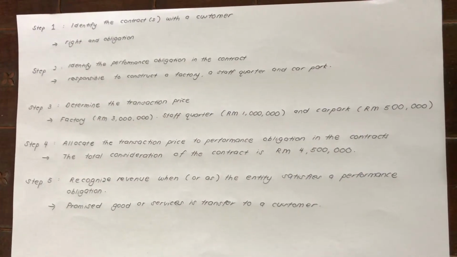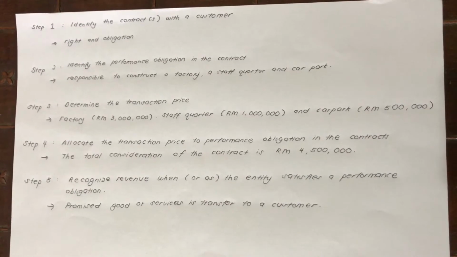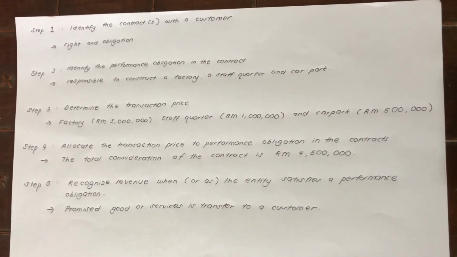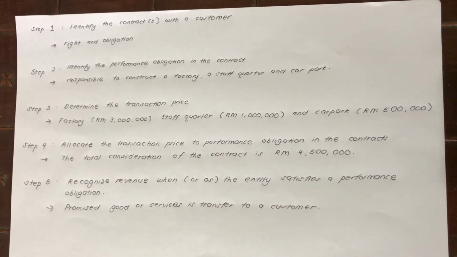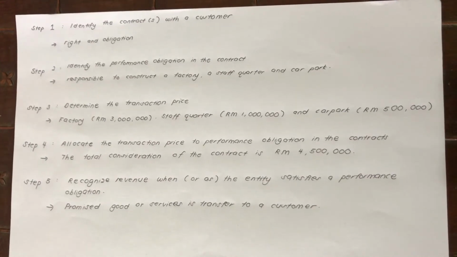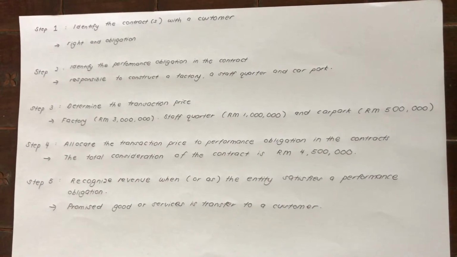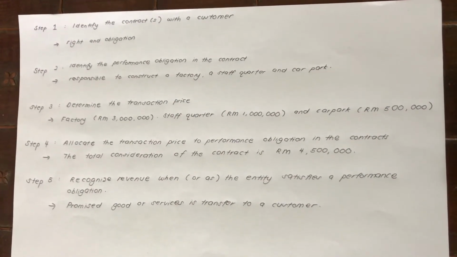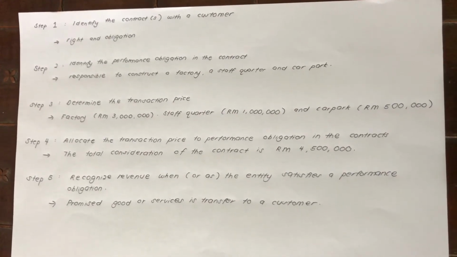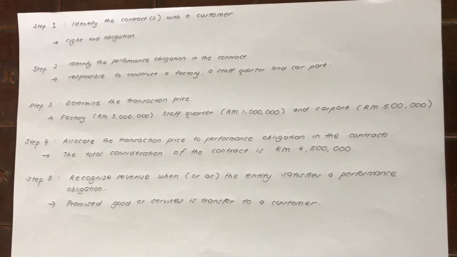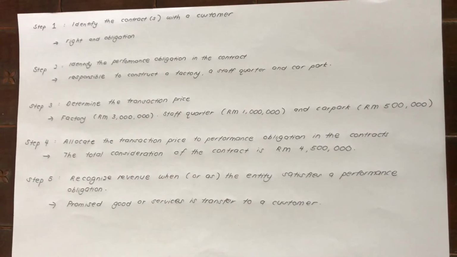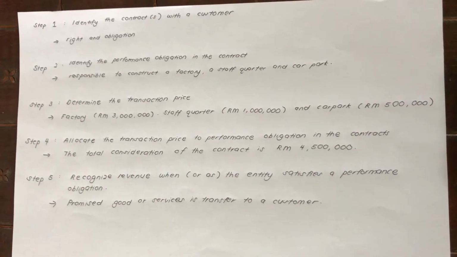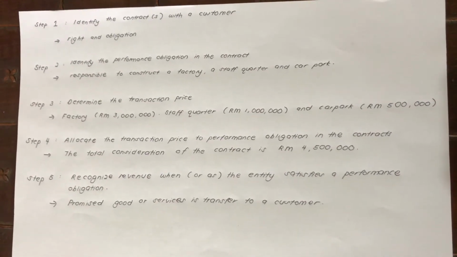So the final step of recognizing revenue is to recognize revenue when or as the entity satisfies a performance obligation. The performance obligation is satisfied when a promised good or service is transferred to a customer, which is to construct a factory, a staff quarters and car park for the customer's management and staff.